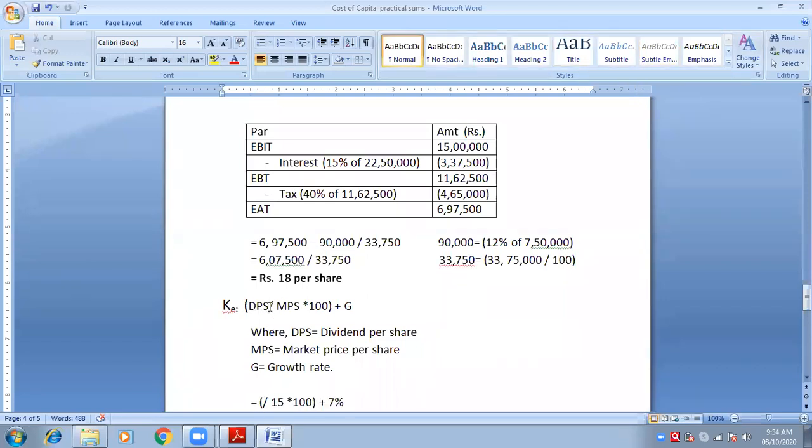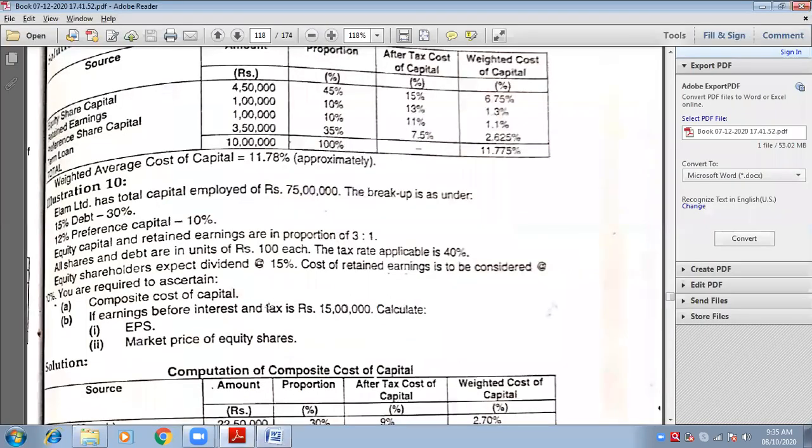Now, we have two different formulas for KE. One is DPS upon MPS, another is EPS upon MPS. Now, in this sum, we have just calculated EPS. So instead of the DPS formula, we will use the EPS formula. You can check when I was explaining the formulas.